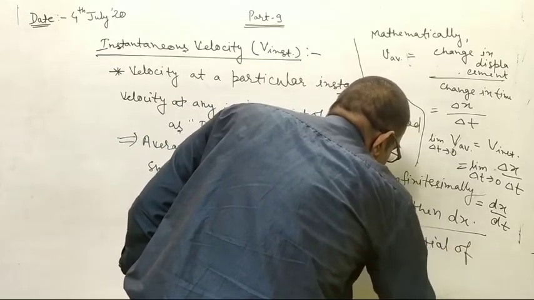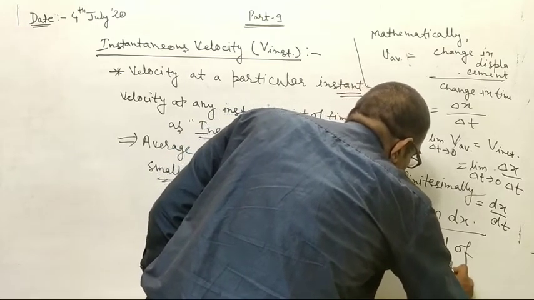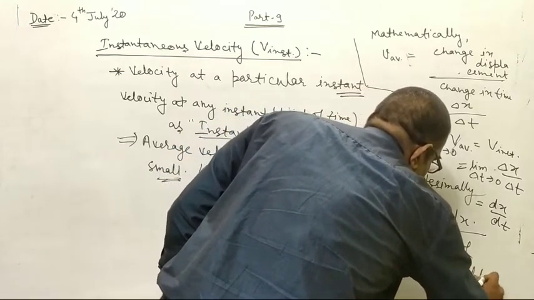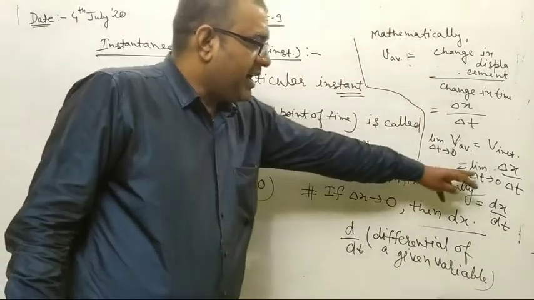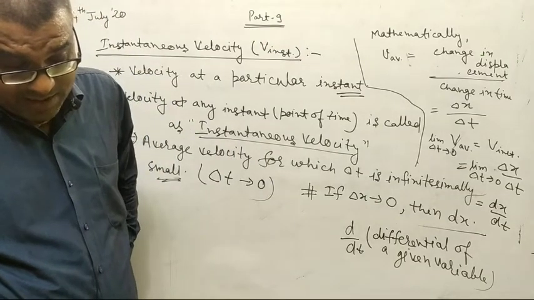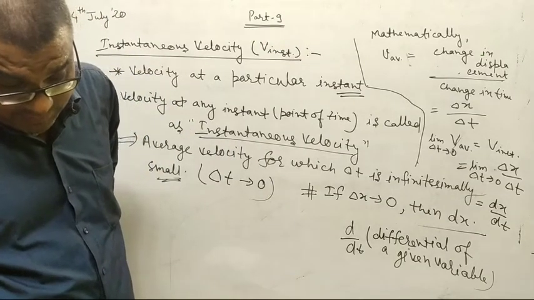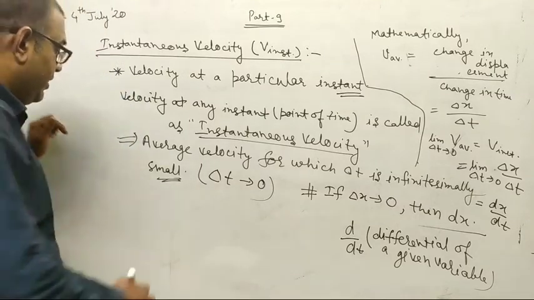So we can write del x upon del t as dx upon dt.